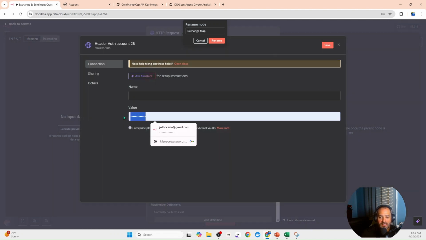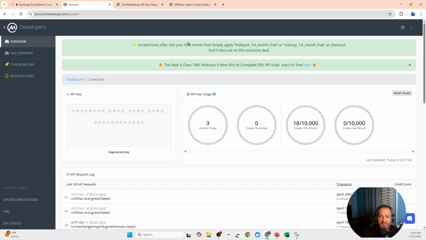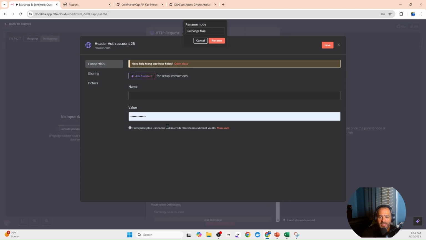All right. So your API key is going to be the API key that's from the CoinMarketCap website. That website is linked in the description below, but I'm going to show you how it looks. You go into CoinMarketCap, you create your account, you have to verify it by email, and this is what it's going to look like. So all you have to do is go right here where it says API key and copy this API key and paste it into the value right here.